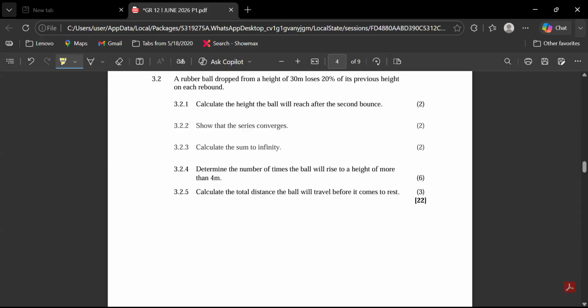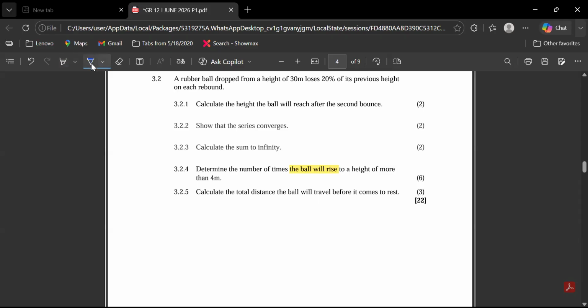Okay, let's just understand something. We're looking for the number of times in which the ball will rise. Keyword, guys, let's highlight that. They are saying the ball will rise, because we have a situation whereby our ball is rising and then it's also falling. One thing that is for sure in this question is that the number of terms we're looking for is n. So let's just say n is question mark. We don't know what n is.